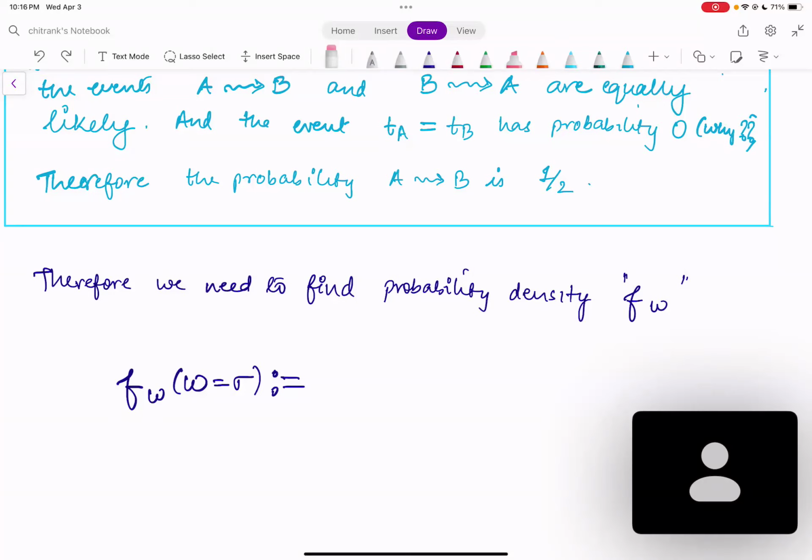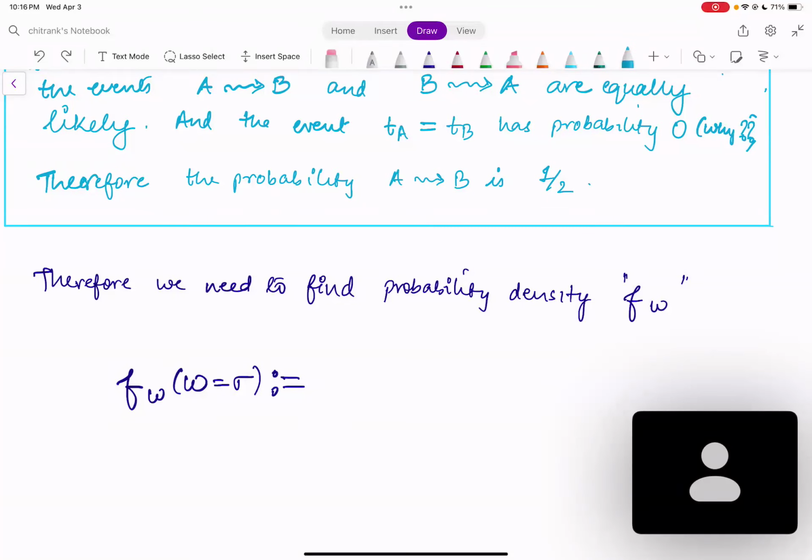This is a very complicated looking notation, but all that we are saying is that f sub W means the probability density of the random variable W, evaluated at W equals sigma. So what do you think this should be? Because this is something that we want to calculate.